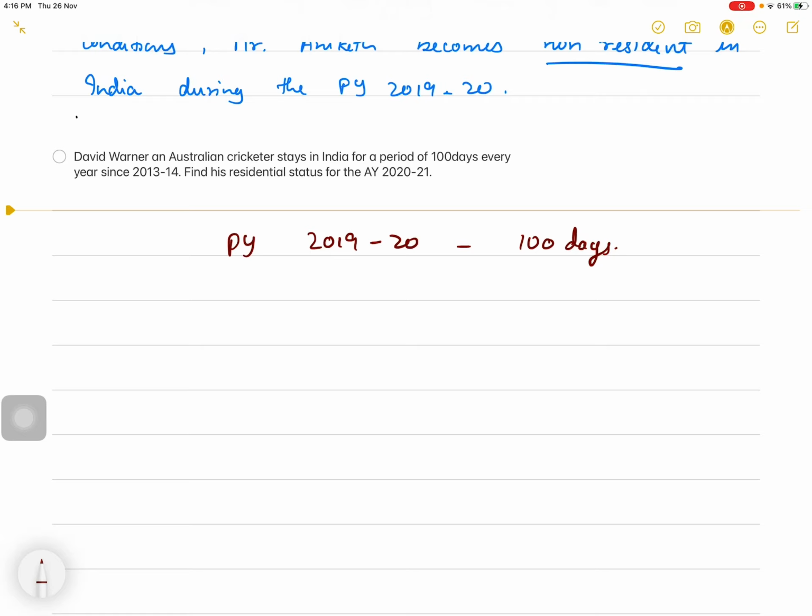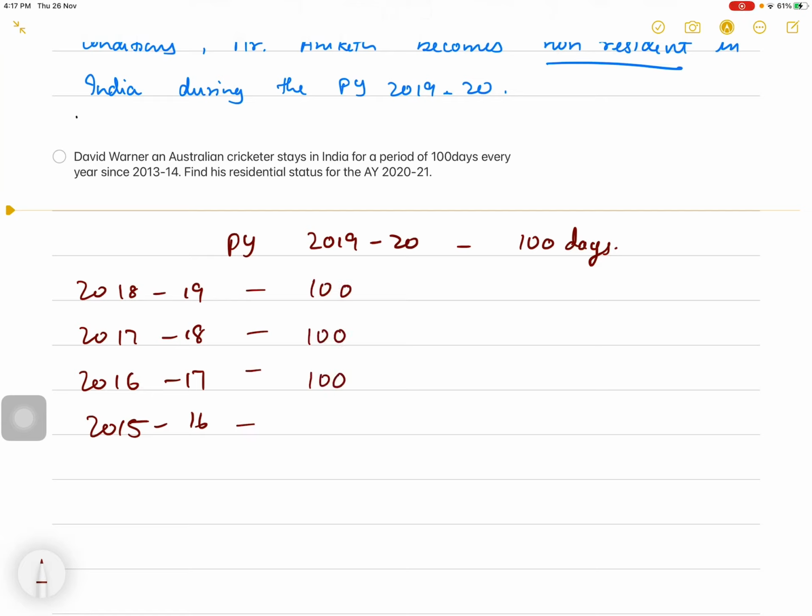So the 4 years preceding the previous year 2019-20 are 2018-19, 2017-18, 2016-17 and 2015-16. Since 13-14 he was in India and he stayed here for 100 days. So during the 4 years preceding the previous year, his stay in India is 400 days, which is more than 365. During the previous year, his stay in India is more than 60 days. Therefore, he satisfies the second basic condition. So he is resident in India.